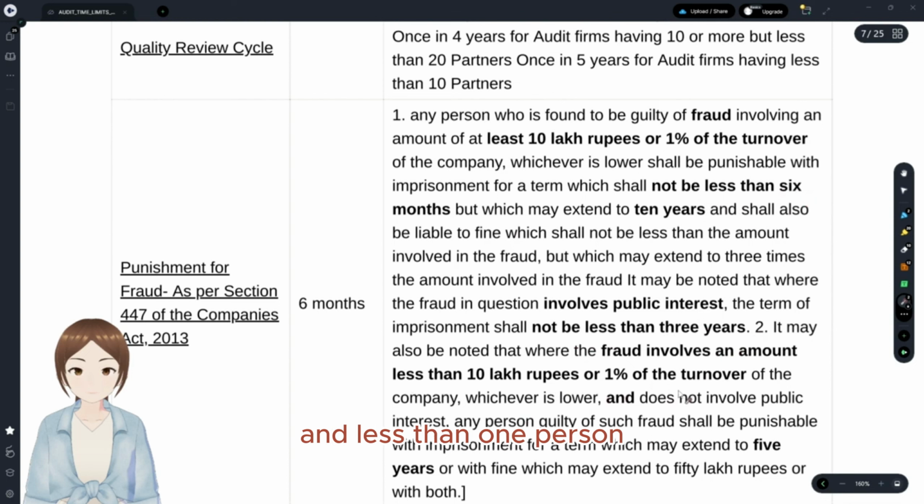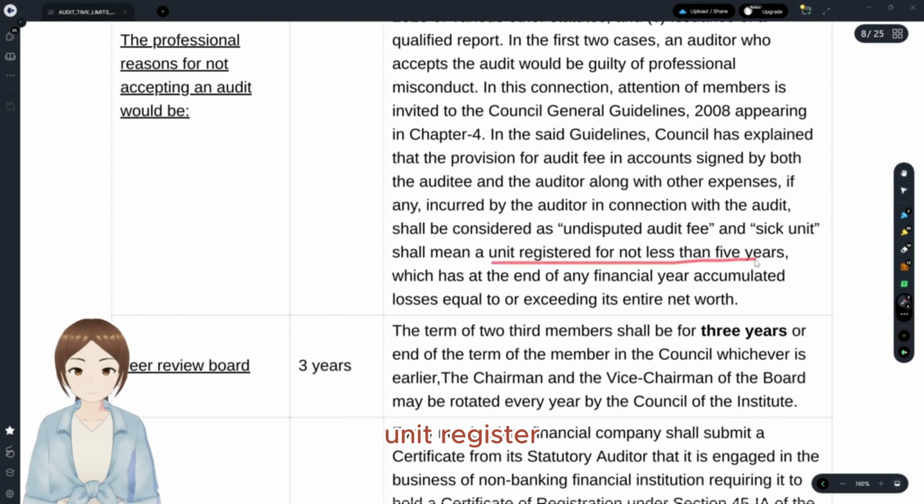And with regards to the professional reasons for accepting, I think you would read this. This is not so much important. Why I have given it is for this definition of a sick SIC unit. A SIC unit is a unit registered for not less than 5 years, that is, it is 5 years or more in age, incorporated 5 years or more, which at the end of the financial year has accumulated losses equal to or exceeding its entire net worth.